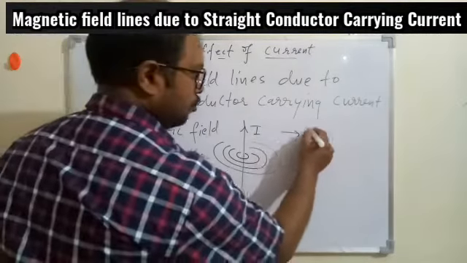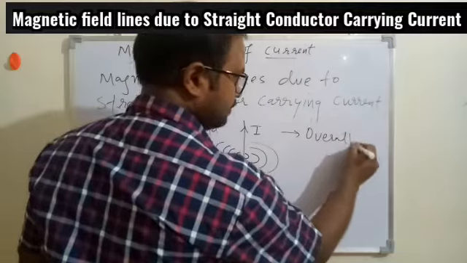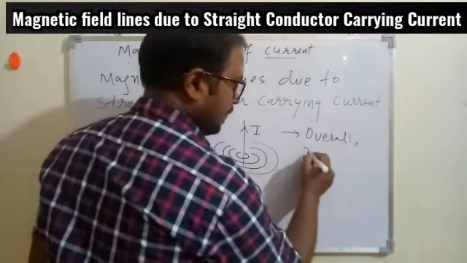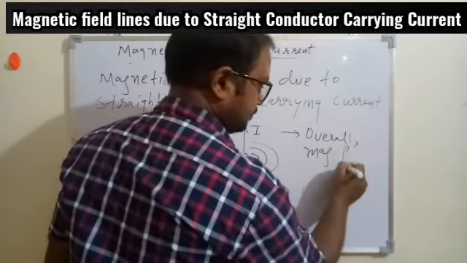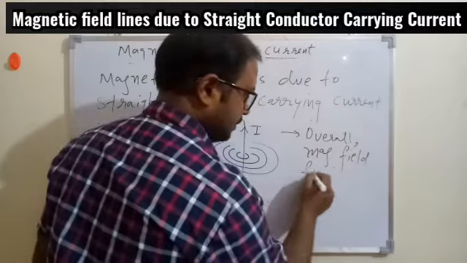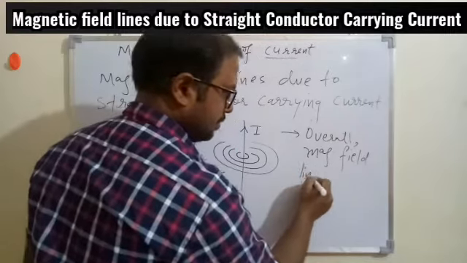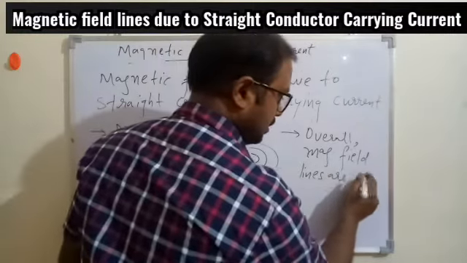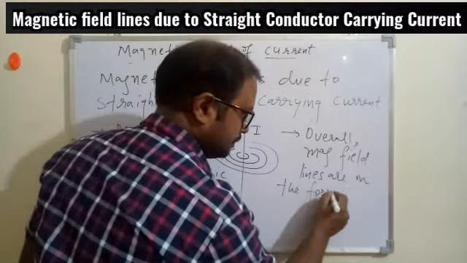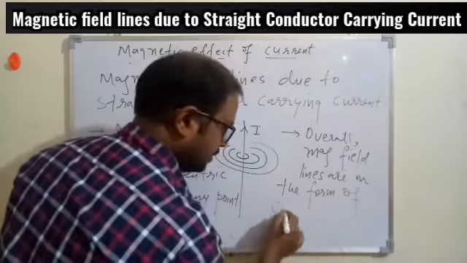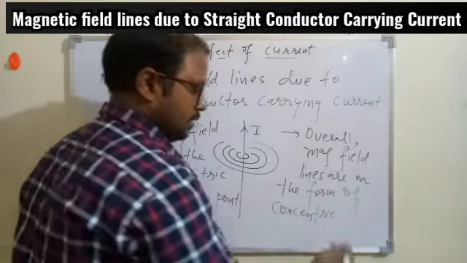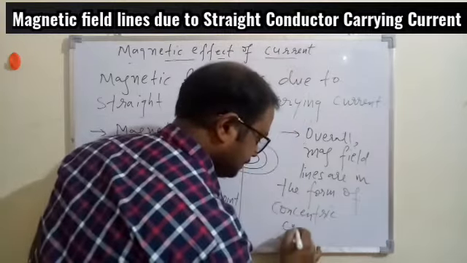And overall, means if you see all the points together, the magnetic field lines are in the form of concentric cylinders.